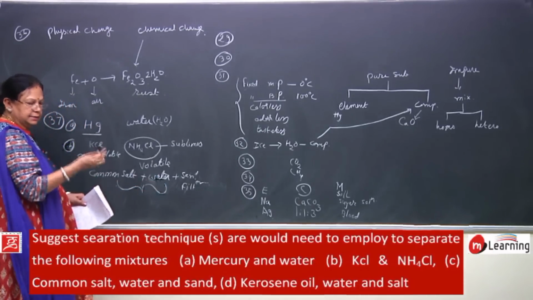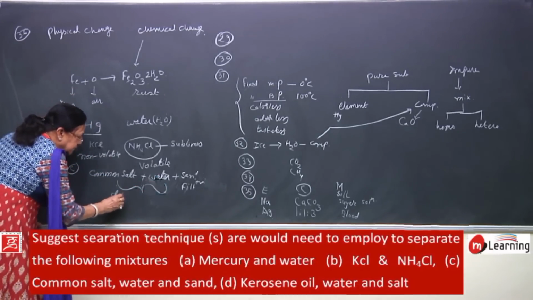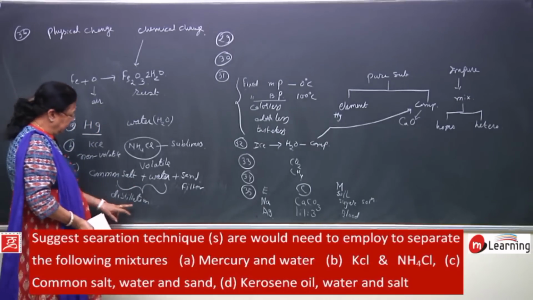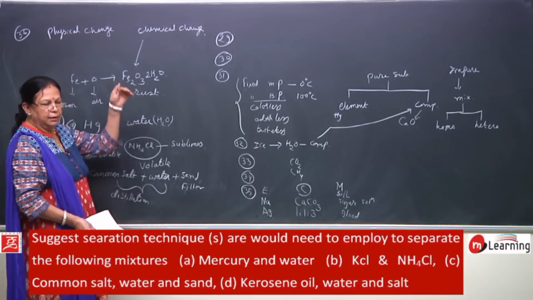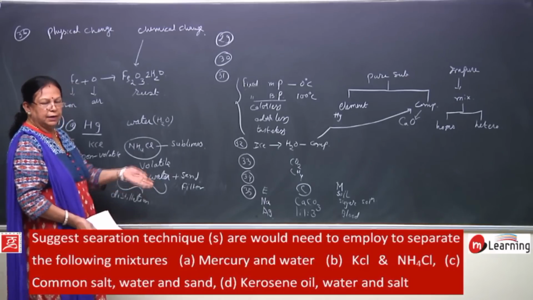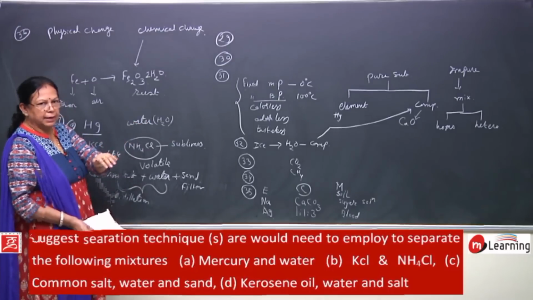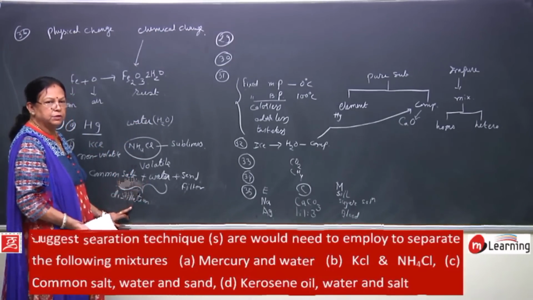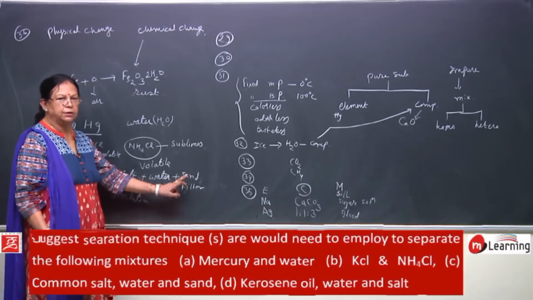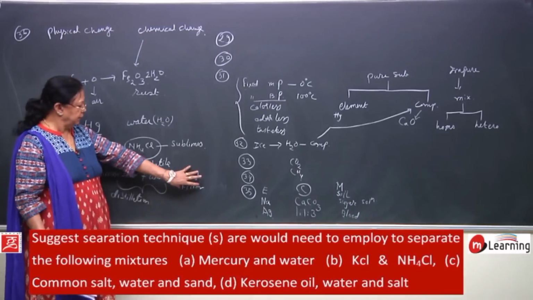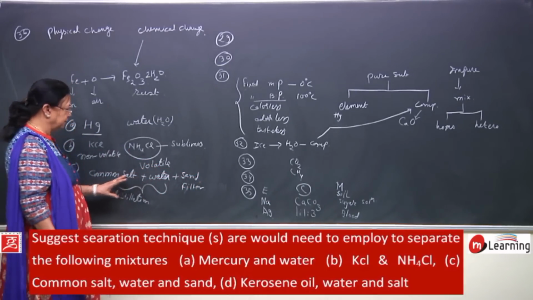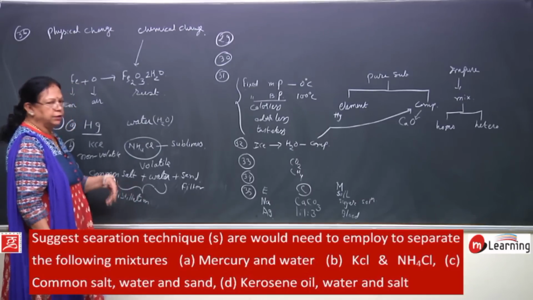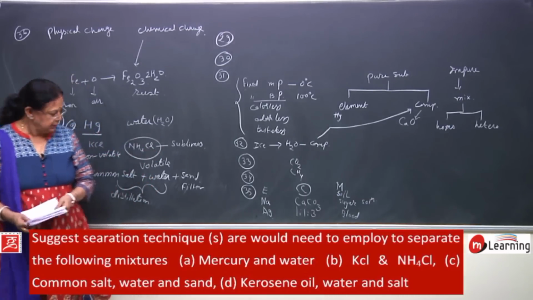Now, when you heat, one process we have done is called distillation. So, when you heat them, the vapors of water will get evaporated and you can condense them, and you will be left with common salt. So, these two can be separated by the process of distillation. First you will filter the mixture and you will get sand separated and you will be left with common salt and water. Then you will distill, and after distillation you will get separate water and common salt.